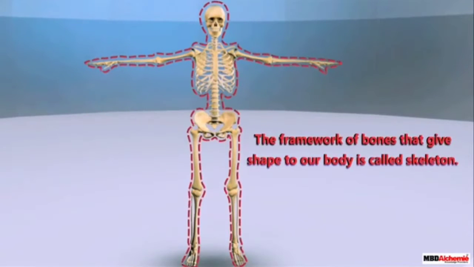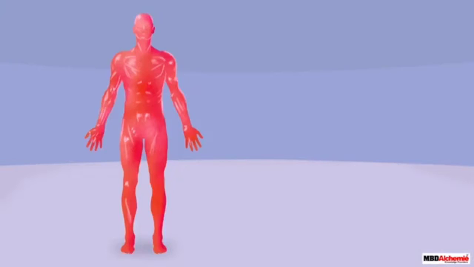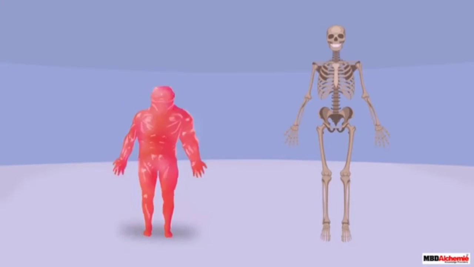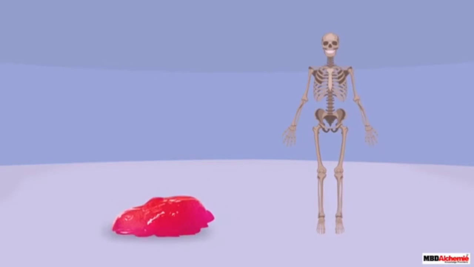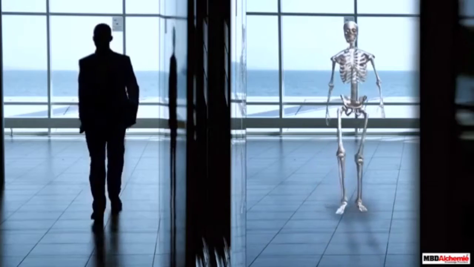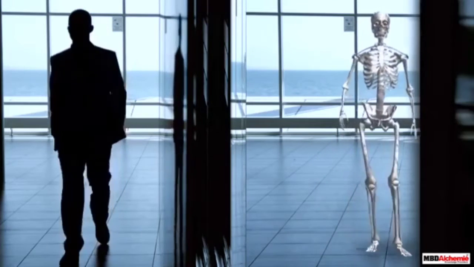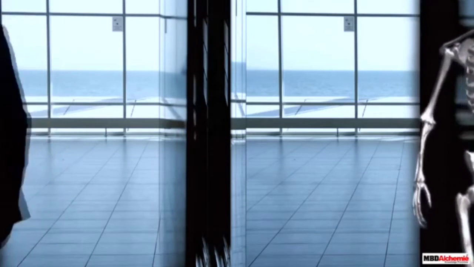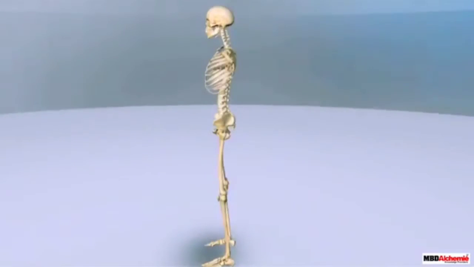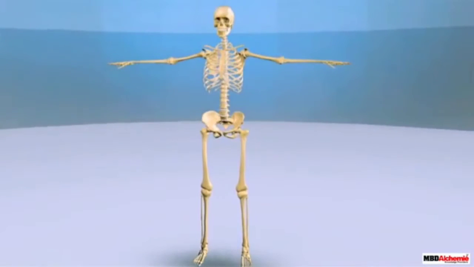This is called the skeletal system. The framework of bones gives shape to our body. Without bones, our body would be a jelly-like structure, that means we could not stand. Bones not only give a framework, they also support the movement of the body.